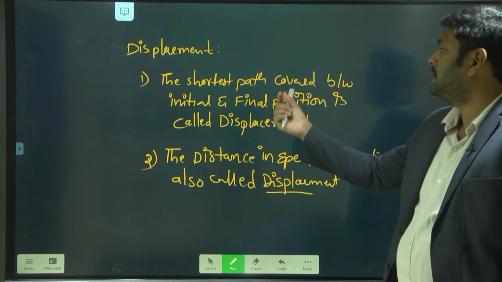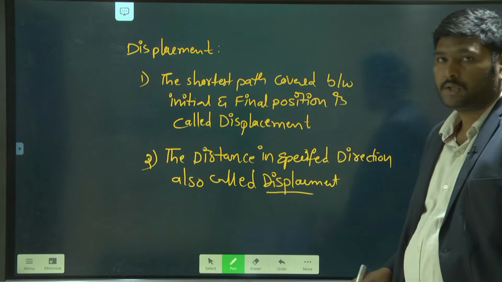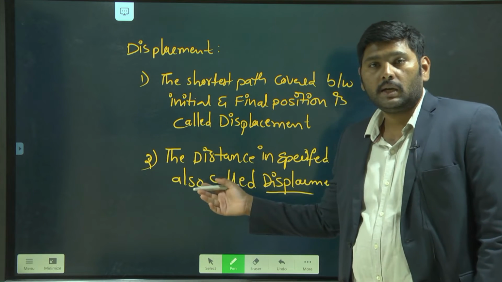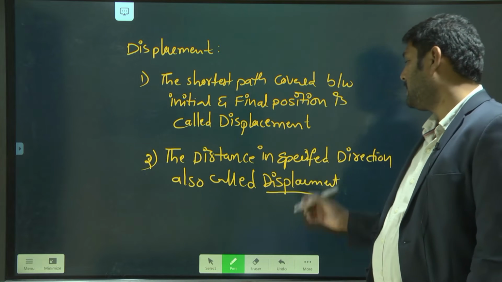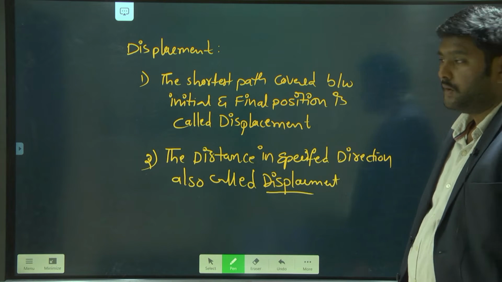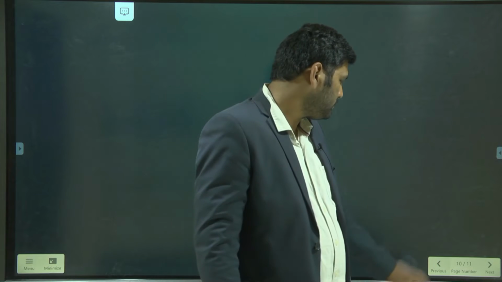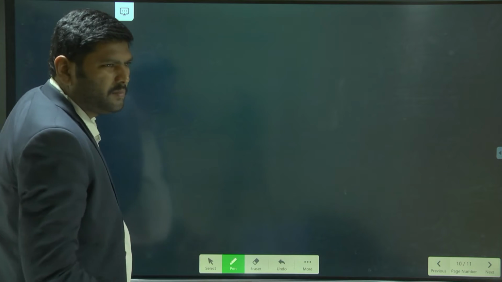One is the shortest path covered between initial and final position, or the distance in a specified direction, also known as displacement. Now I'll explain this with an example.